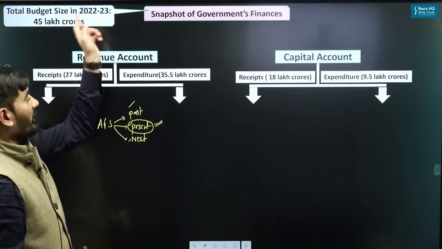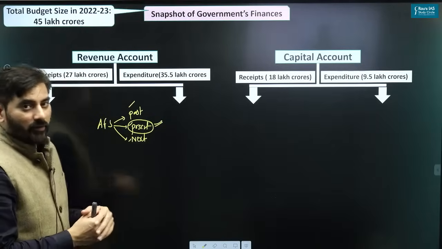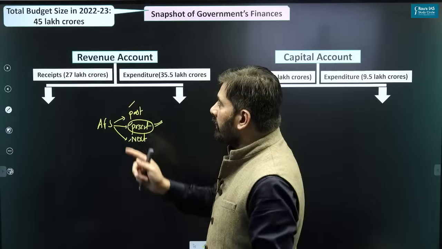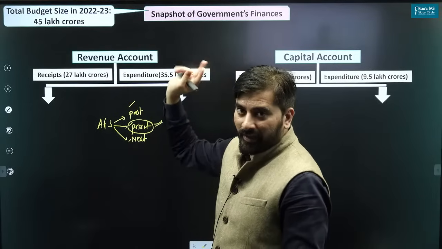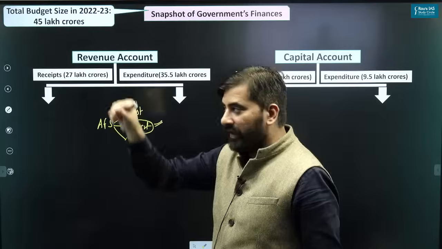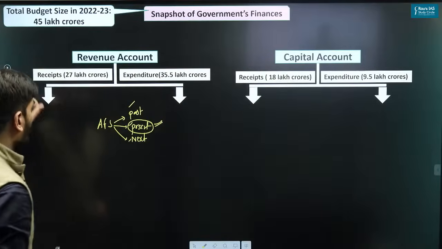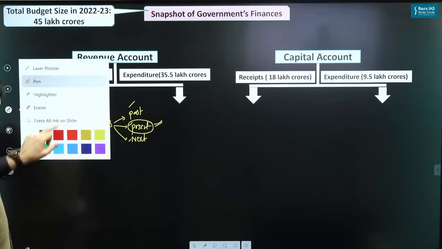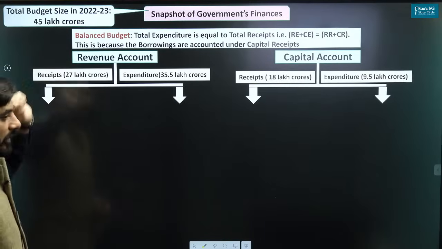So that is why I am looking at this thing. Okay. So please look at that point. Right. So you can see that 45 lakh crore is the total size of the budget. So you should always look into the present thing. And look at this point.